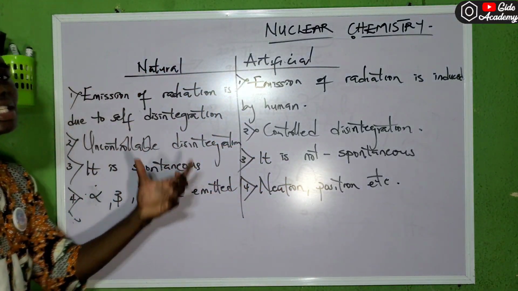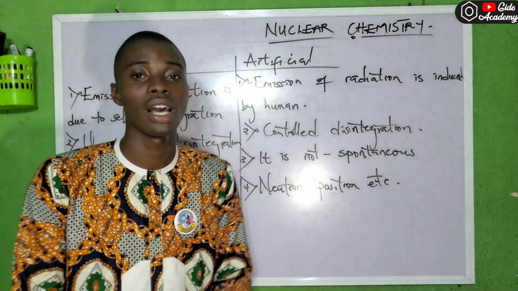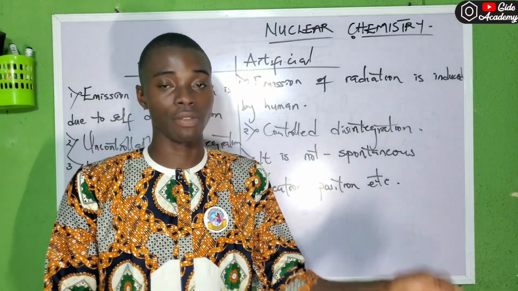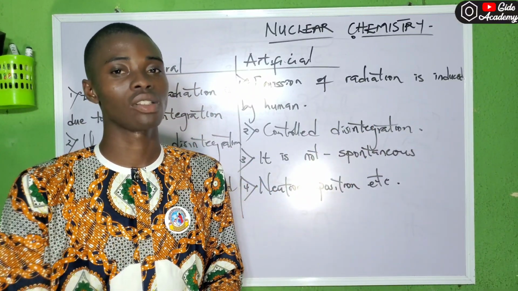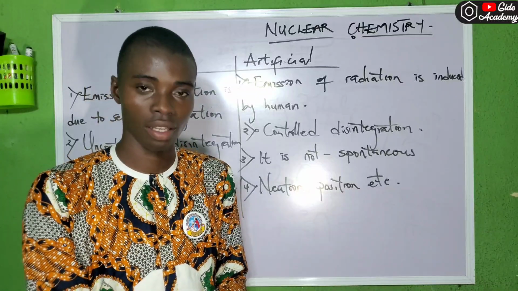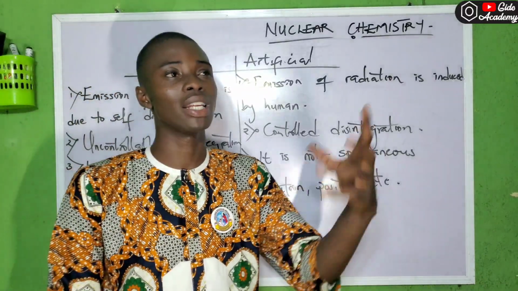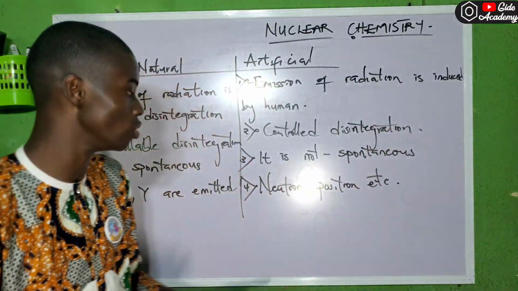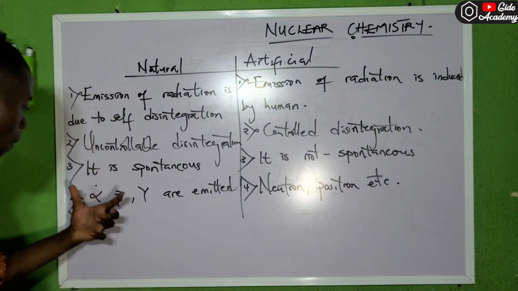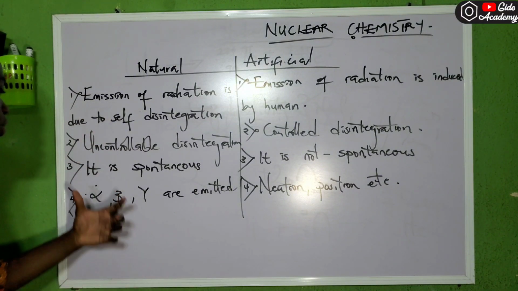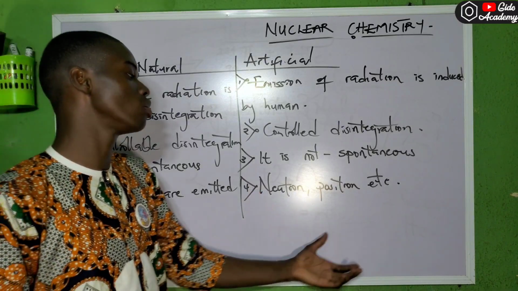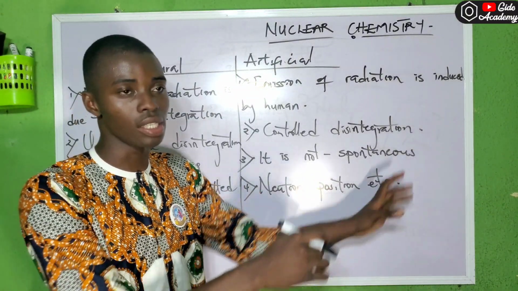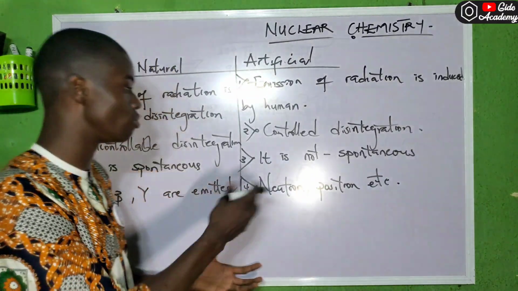Then the next one, it is spontaneous or not spontaneous. Natural occurs on its own, but artificial doesn't occur on its own. That's to say it can actually be reversed. Anything that doesn't occur on its own, to an extent, can be reversed. It is reversible. Then the last one, it involves the emitted particles. For natural, they are alpha, beta, and gamma. But for artificial, we have neutron, positron, etc. There are other particles. These are just the major ones.